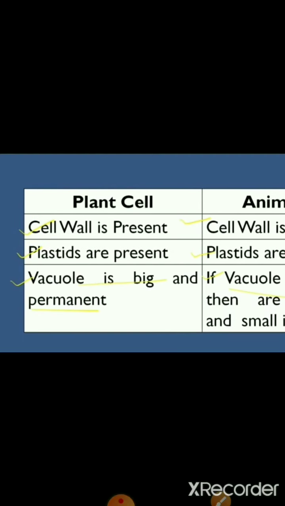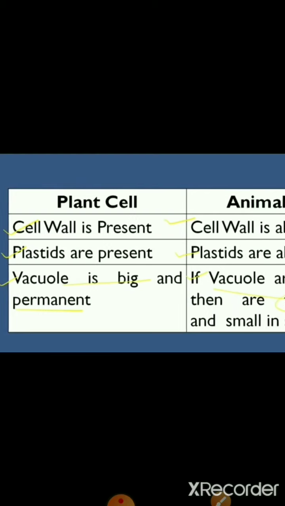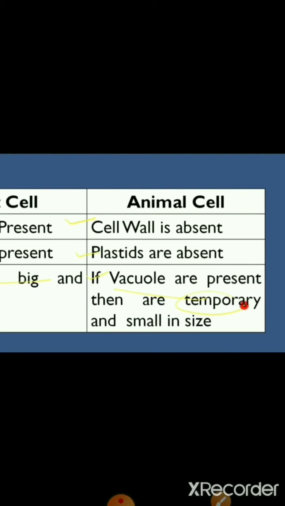And if you talk about vacuole, so vacuole is big and permanent, as we just now talked about. Vacuole is present only in plant cell and it is big in size. And here if we talk about animal cell, if vacuole is present, it is by chance, but it is not always present, and we can say it would be temporary and small in size.